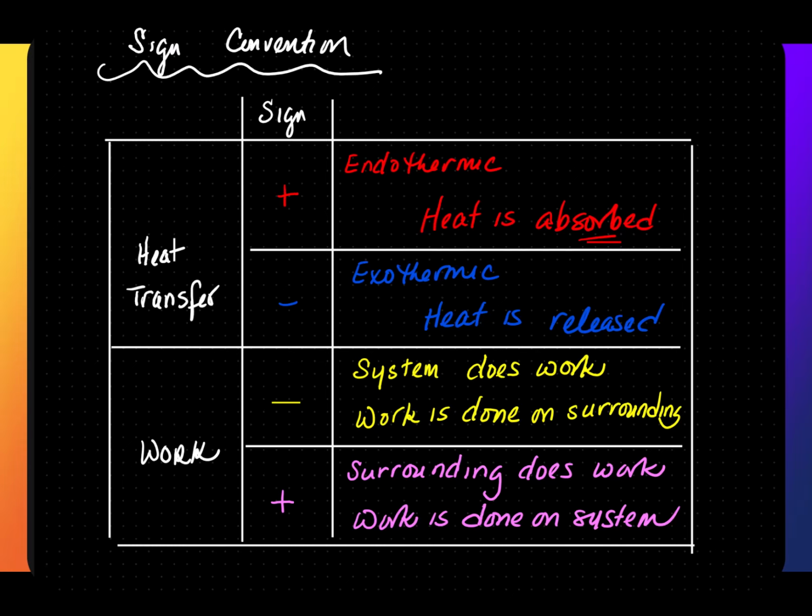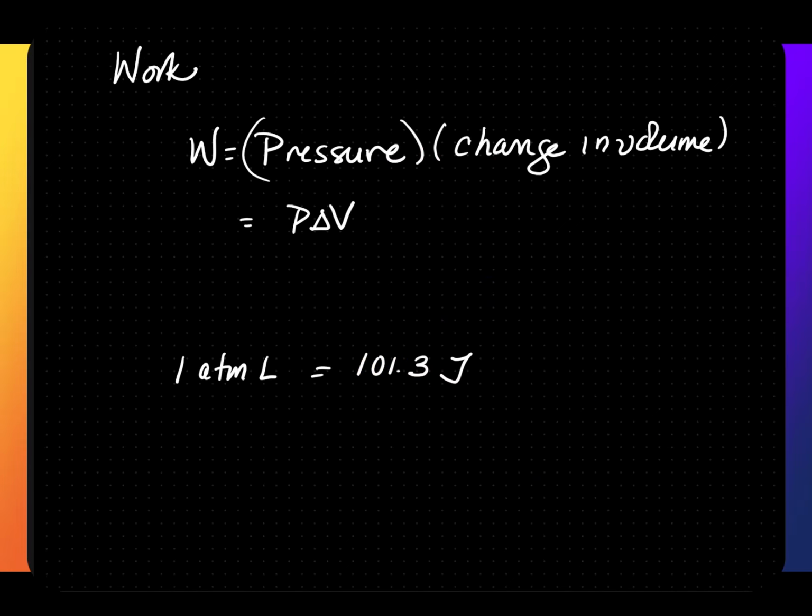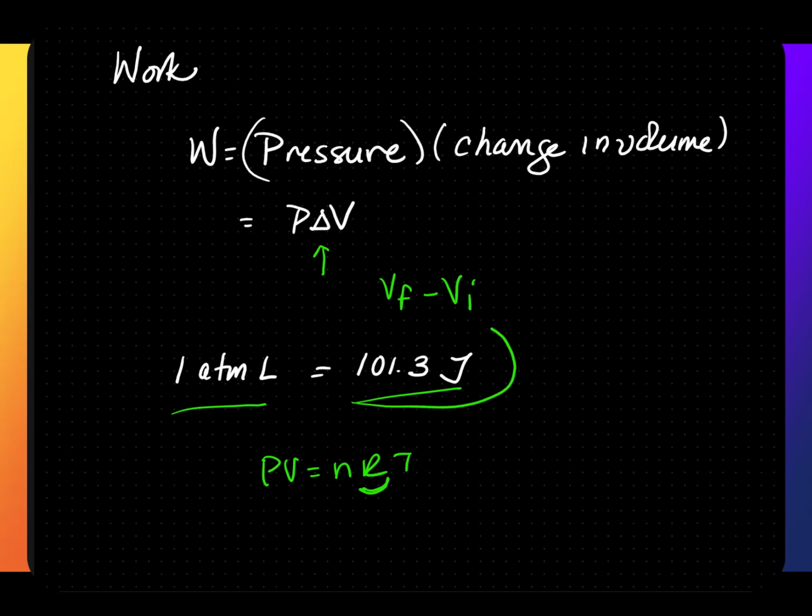by the surrounding. Work can also be defined as pressure times the change in volume. So in symbol form, it is P delta V, and we remember delta always means V final minus V initial. We also need to note that the conversion factor 1 atm liter is equal to 101.3 joules. That means if we are using PV equals nRT, the R is no longer 0.08206. If you use that, you must convert it by using 101.3 joules.